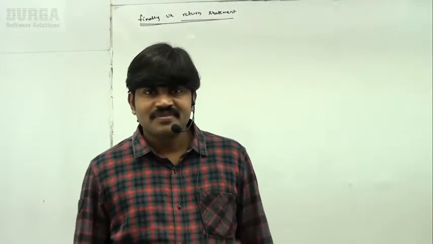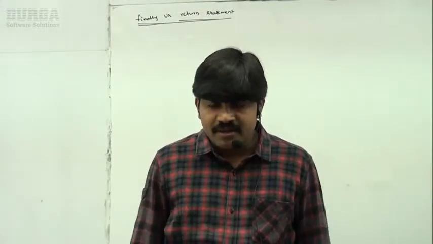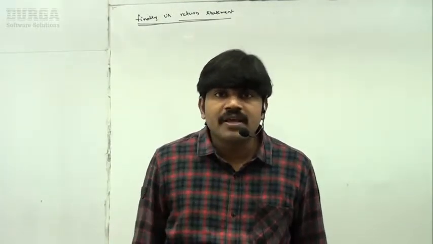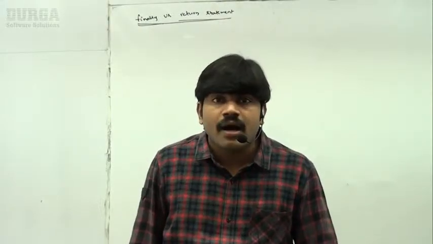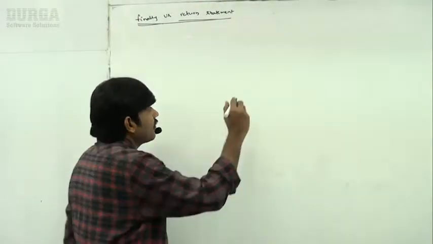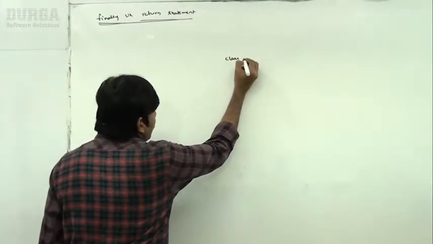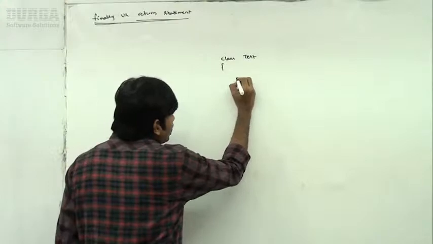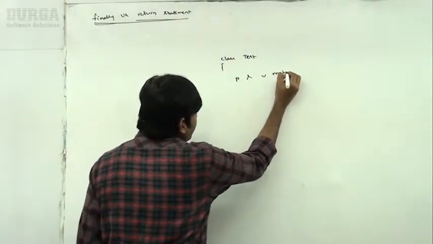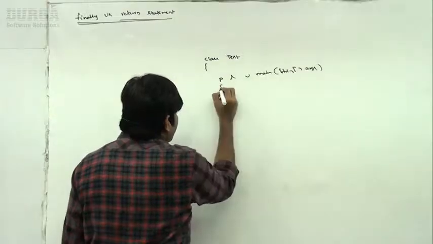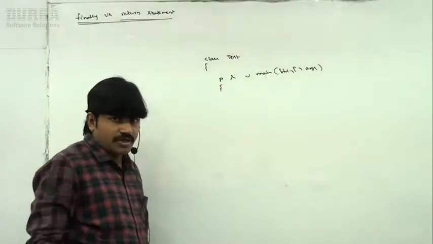Are you getting it? Inside the try block a return statement is there, or inside the catch block a return statement is there. Will the finally block be executed or not? This is my doubt. Observe carefully, right? Here I am taking class Test, public static void main(String[] args). Let me write complete executable code.